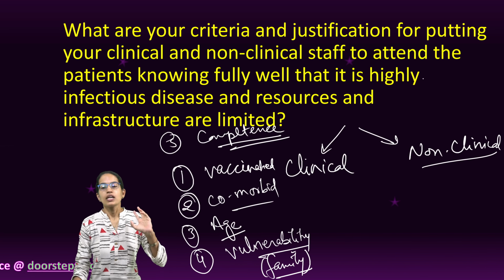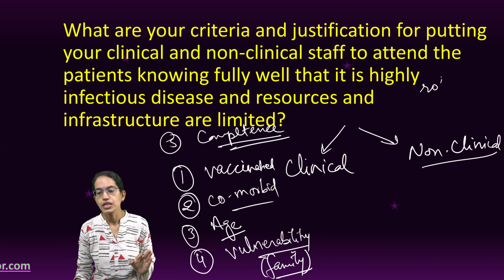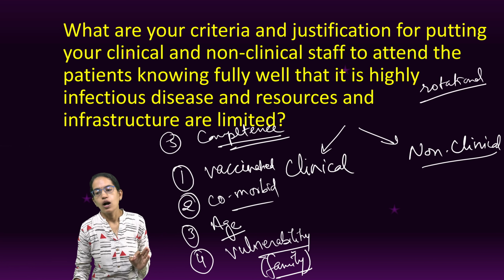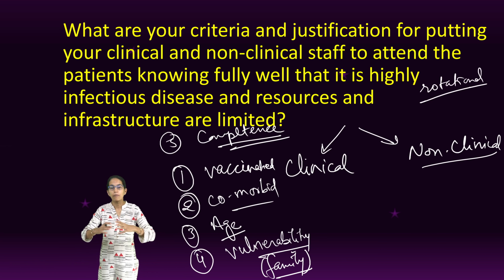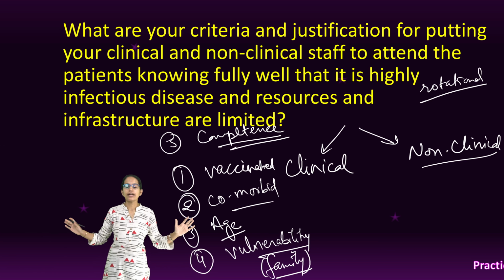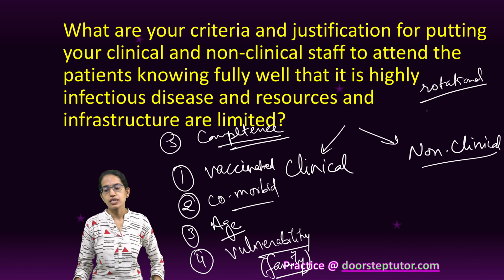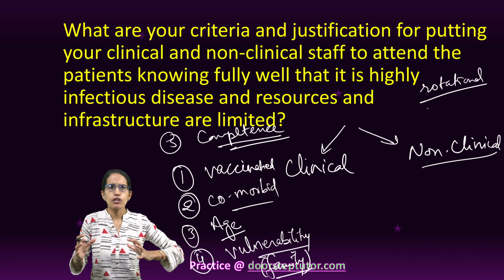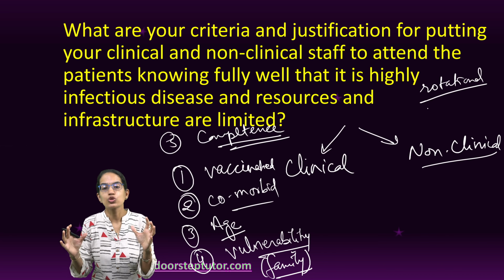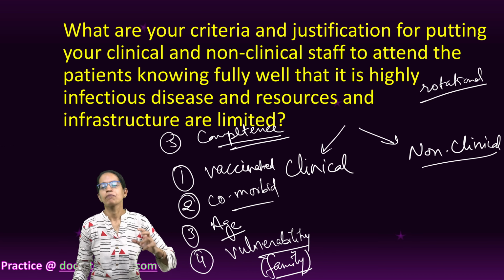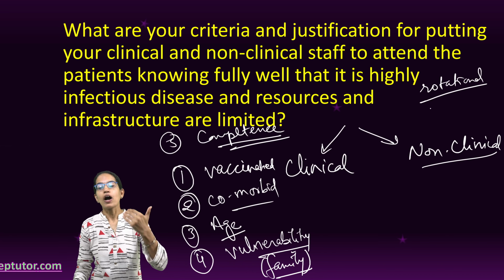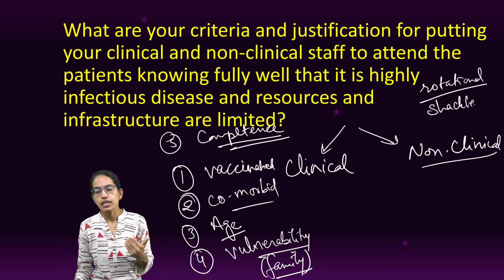Now, again, it should be made sure that rotational basis is done. One staff should not be given a prolonged duty, so the duty time should be well segregated. Another important thing is, since it was a period of high emotional, social, mental stress, getting the staff out of the shackles is again important.